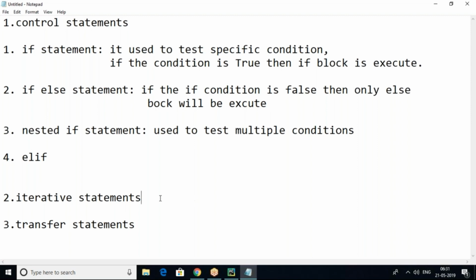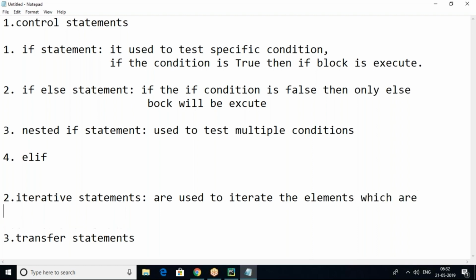So iterative statements are used to iterate the elements which are present in a sequence, in the order they appear.